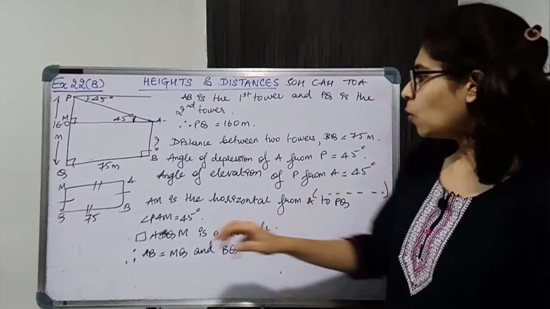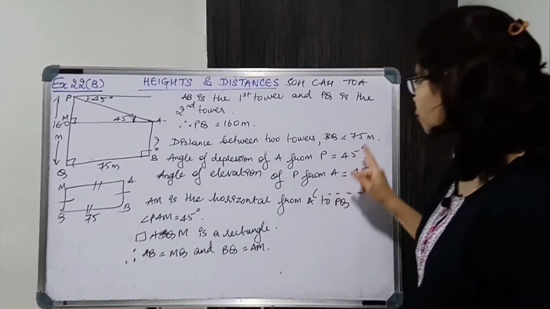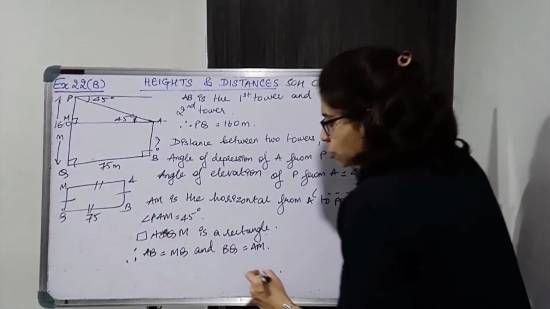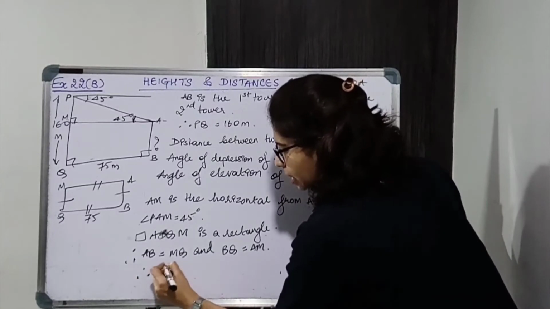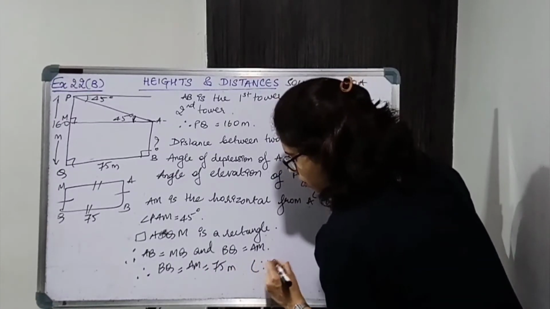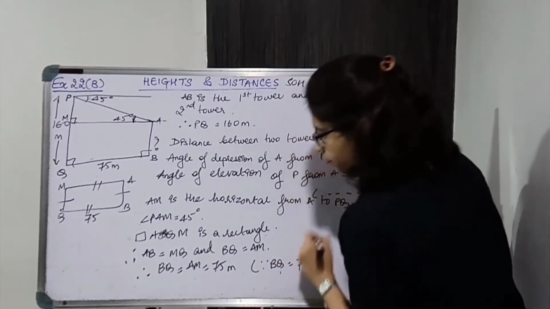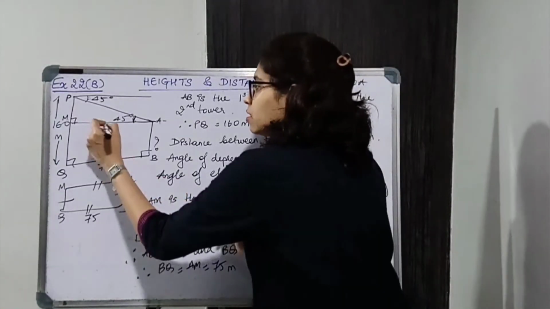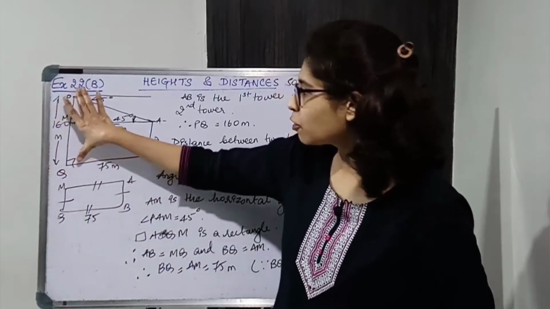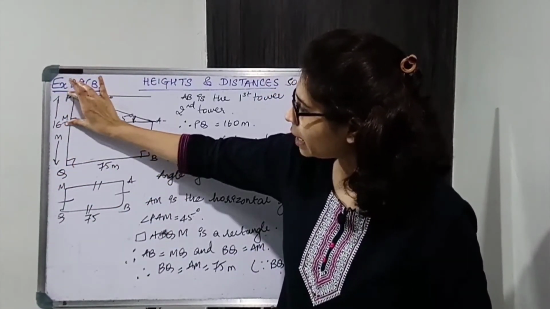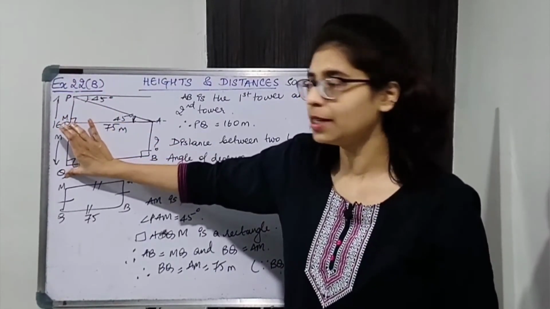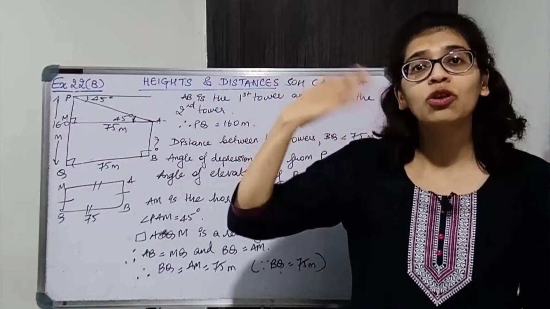Now BQ is 75 meters. We already wrote BQ is the distance between the two towers. So BQ is equal to AM. So therefore BQ is equal to AM is equal to 75 meters. Now we got this is 75 meters. To find AB, we need to find MQ. MQ is a part of PQ. So from PQ, if you remove PM, you will get MQ. ठीक है, ये सेगमेंट में से इतना पोर्शन निकाल दो तो ये सेगमेंट मिल जाएगा. So PM subtract करना है. For that we need to know how much is PM.